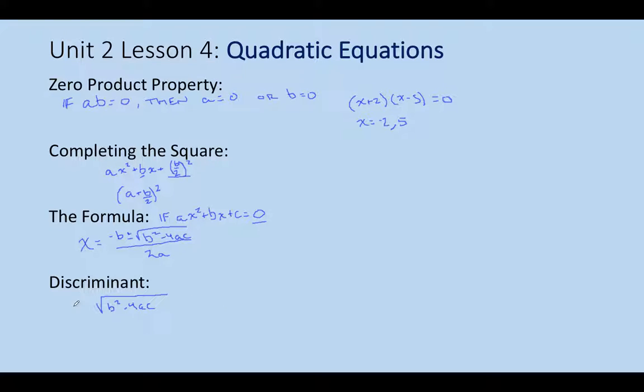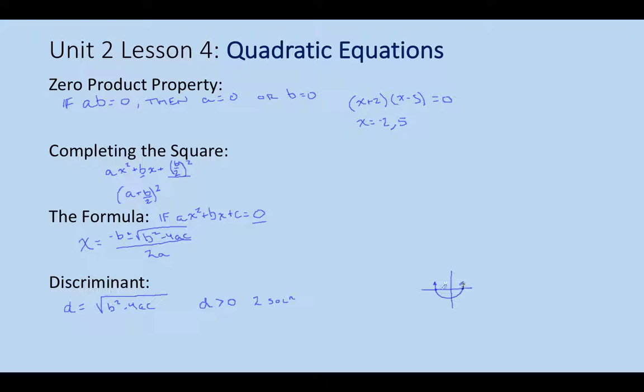So we'll call this just D, the discriminant. I guess the radical isn't part of that, but if the discriminant is greater than 0, then we're going to have two solutions, which means, when we graph it out, it would cross that x-axis in two spots.